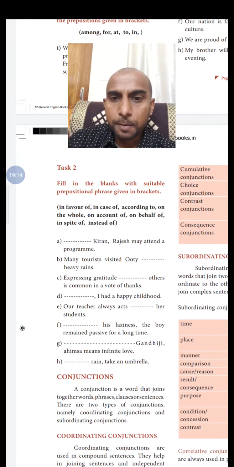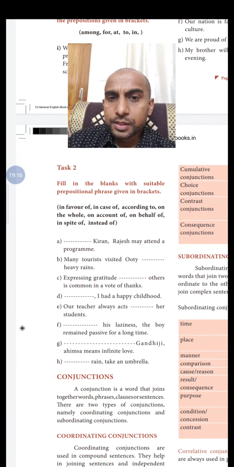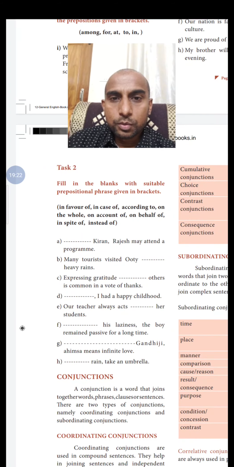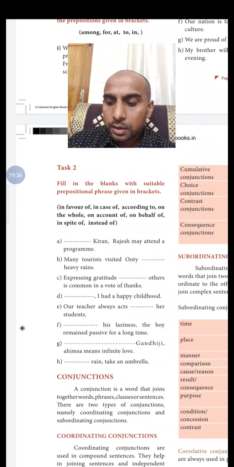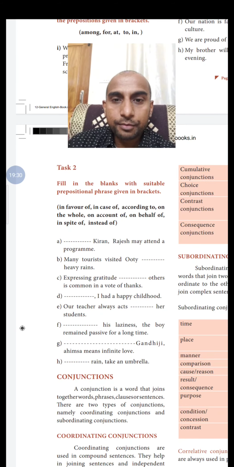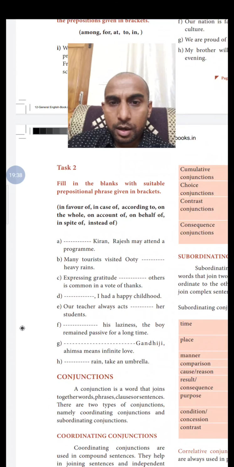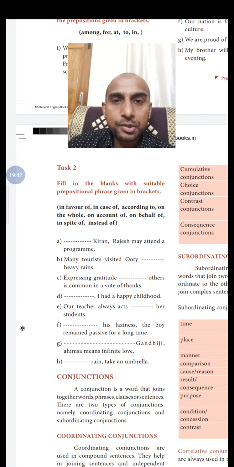Okay, the second one. Many tourists visited Ooty in spite of heavy rains. So, in spite of. Then the next one. Expressing gratitude on behalf of others is common in a vote of thanks. And D, on the whole, I had a happy childhood.